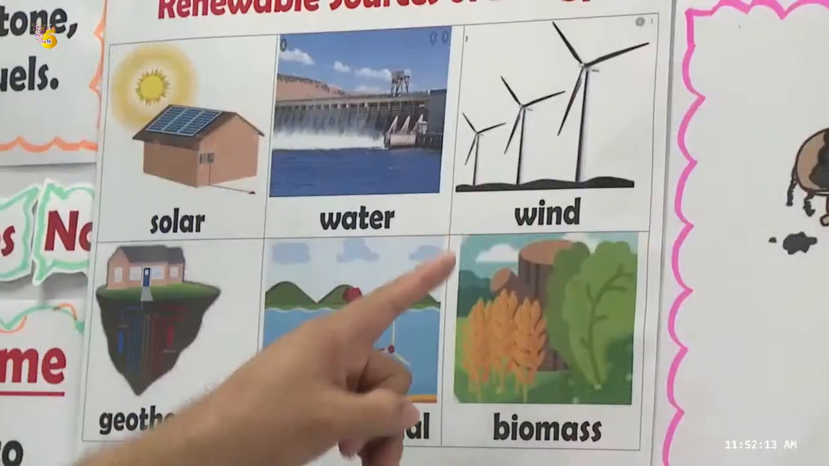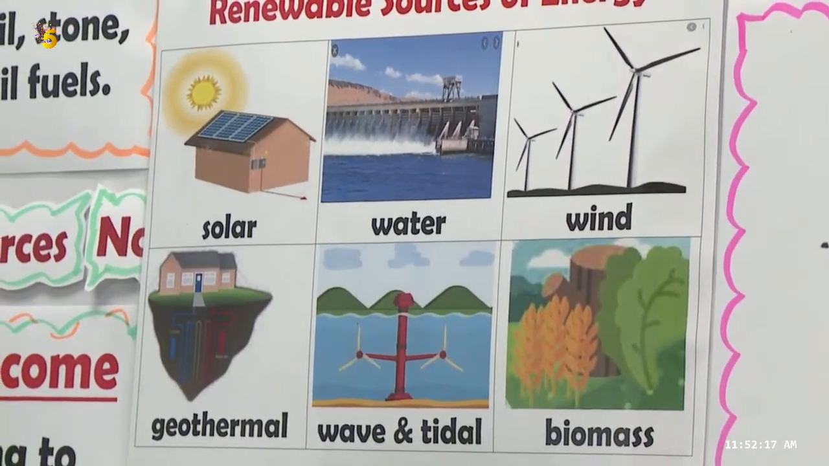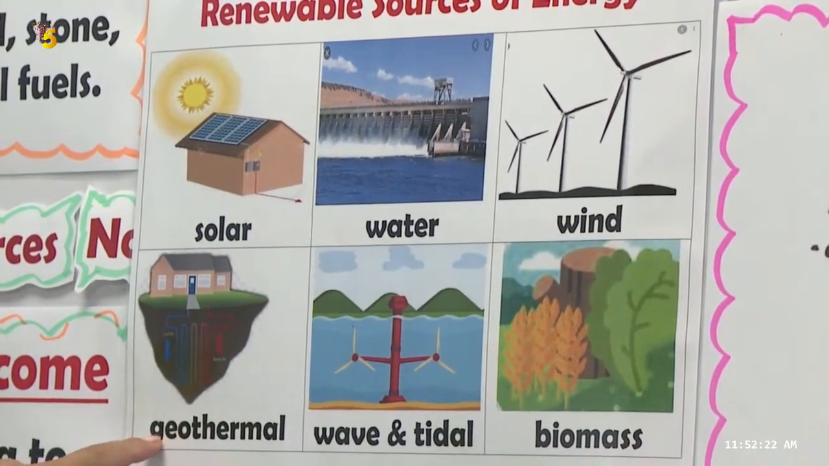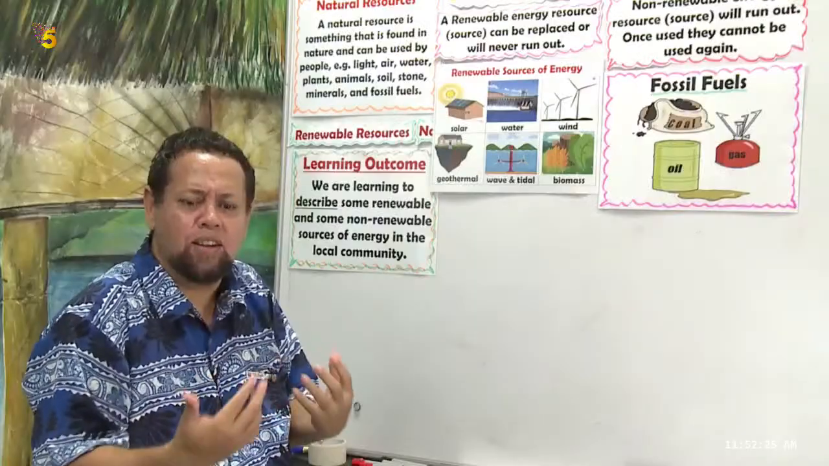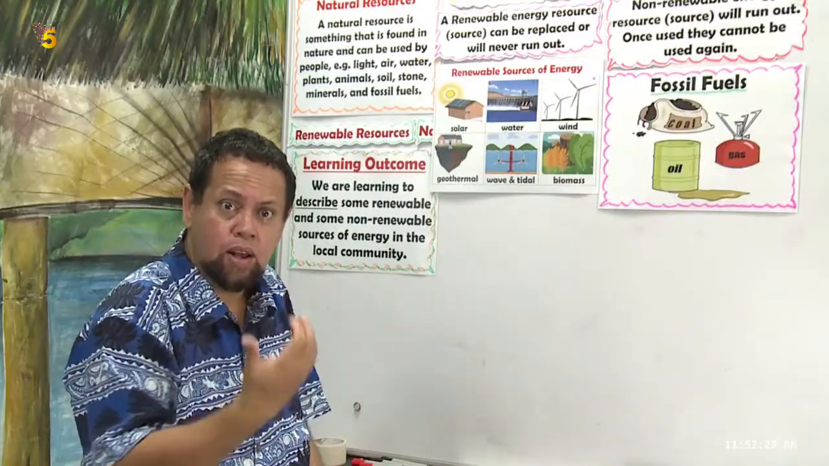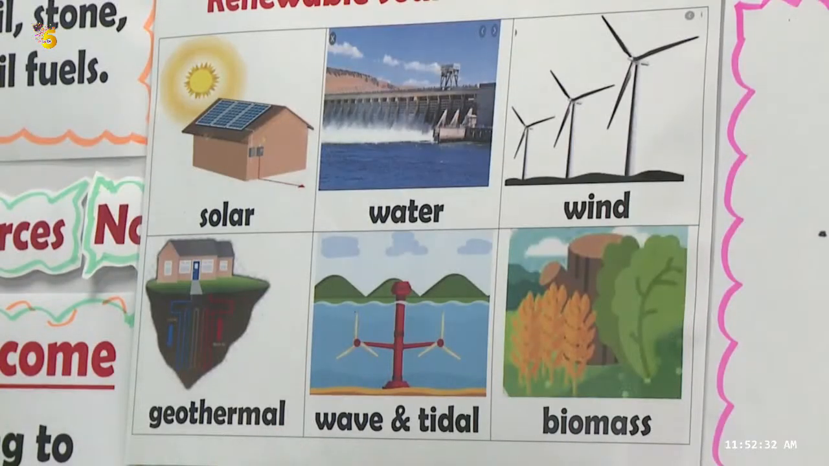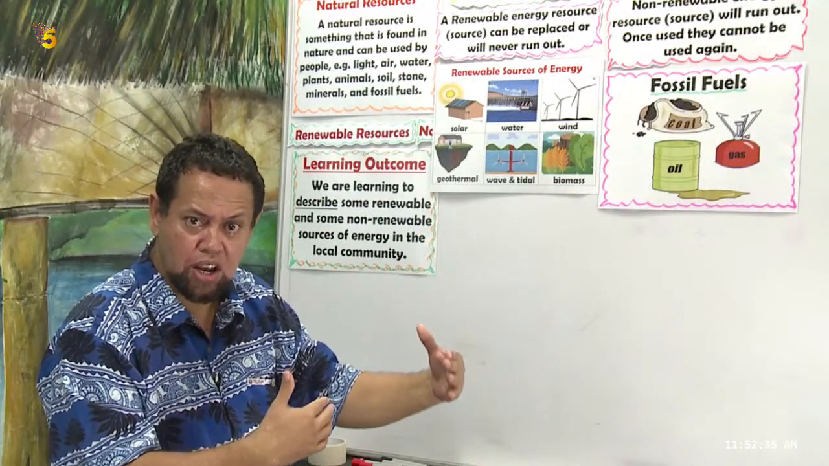Yeah, so we look at the wind. Look at the windmill. See how they convert it, collect. The geothermal type of source is the heat from inside the earth. The wave and the tidal one, the sea. They construct it in the coastline.